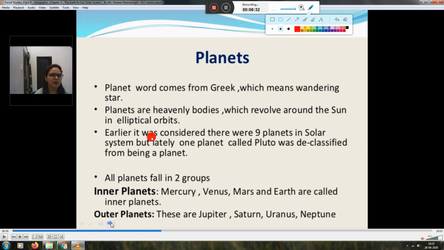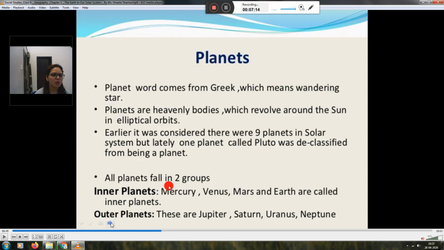Earlier it was considered there were 9 planets in our solar system. But later one planet, Pluto, was declassified from being a planet. According to its size, Pluto doesn't satisfy all the criteria a planet must have. So now it is not a planet, it is a dwarf planet. Dwarf means bona grah.